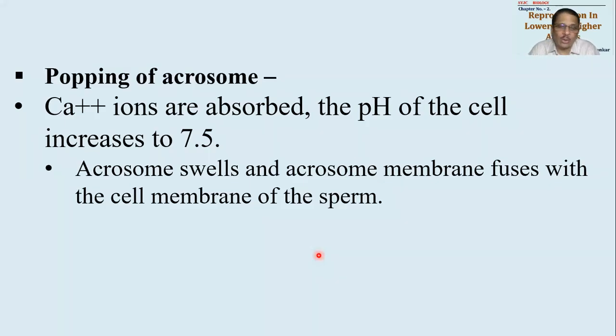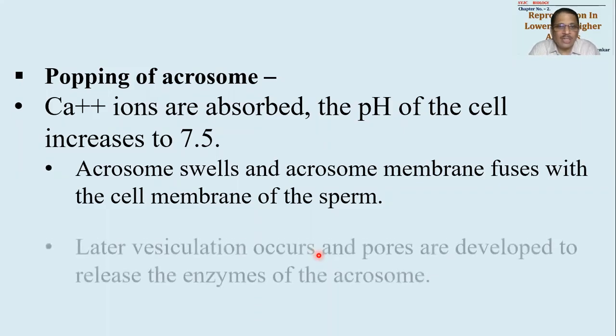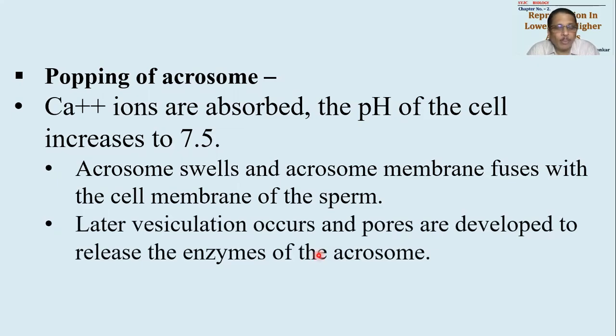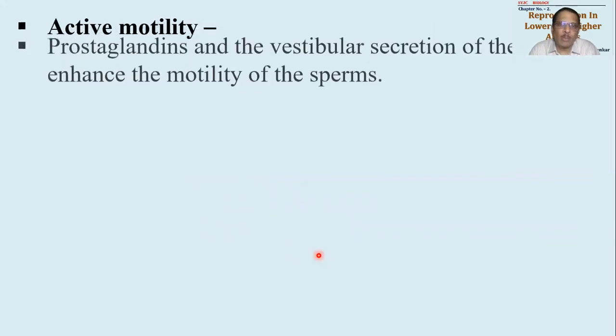So at this particular stage, the acrosome will swell and the acrosomal membrane will fuse with the cell membrane of the sperm. This event will be called popping up of the acrosome. Later, there will be vesiculation occurring in the acrosome, and pores are developed on the acrosomal membrane so as to release the enzymes. These enzymes now very slowly start percolating through the acrosomal membrane, and they will start acting on the membranes around the ovum. Then after capacitation, the second part of capacitation, we saw the first part, which is popping up of the acrosome.